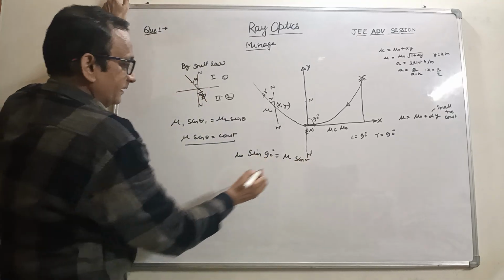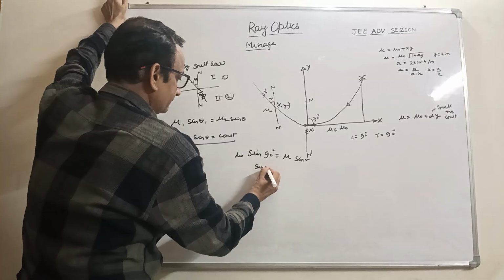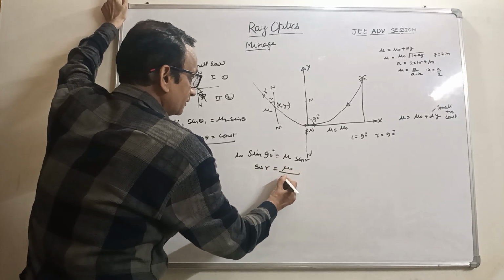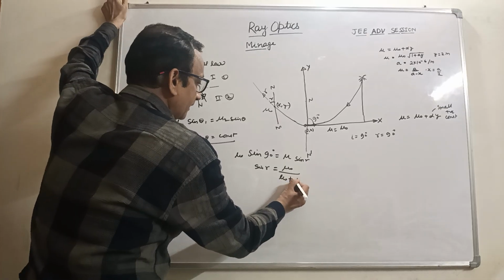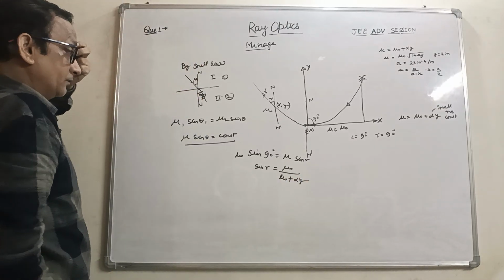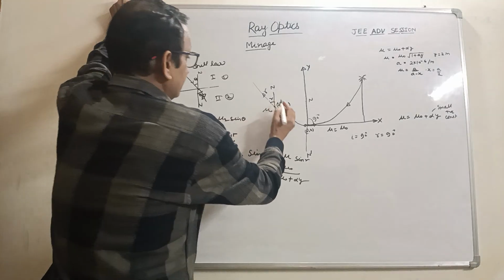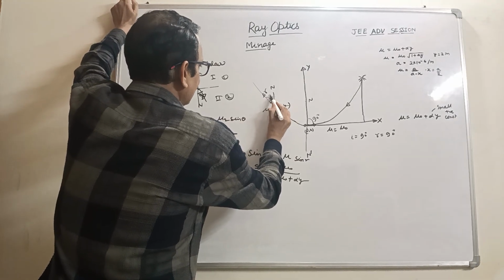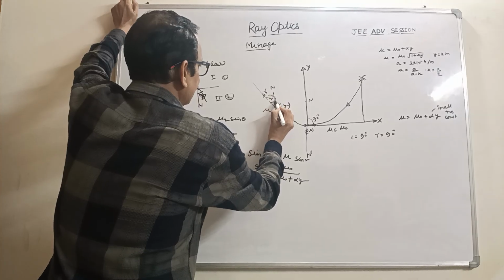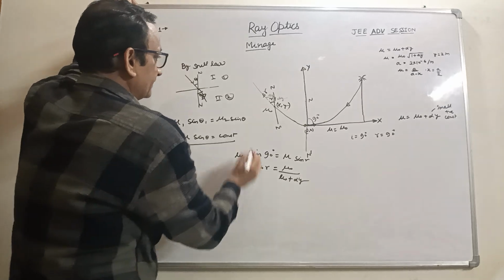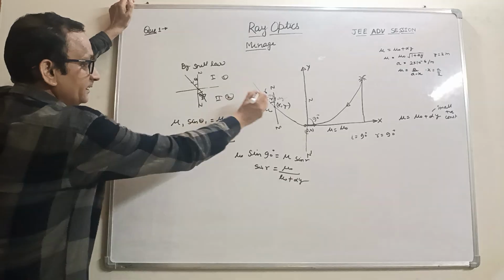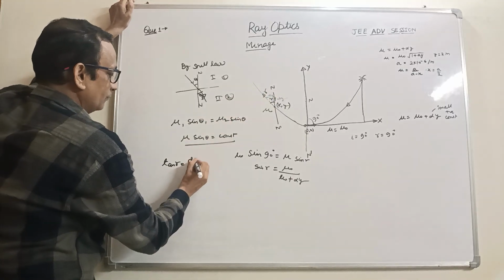So sin 90 is 1, and sin r becomes mu naught upon mu, putting the value mu naught plus alpha y. For the distances, this segment is dx and this is dy. So tan r would be dx over dy.